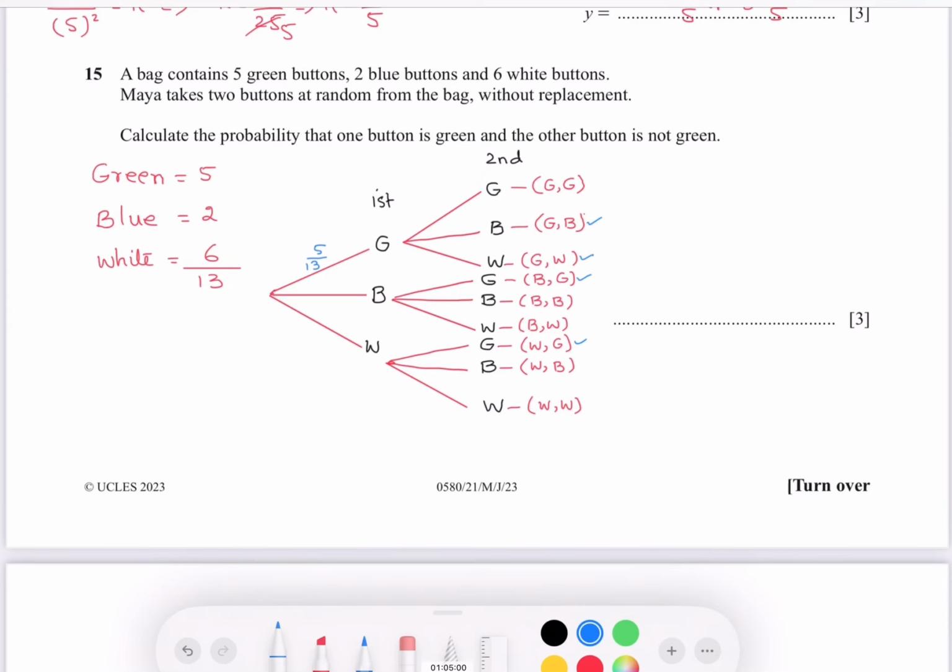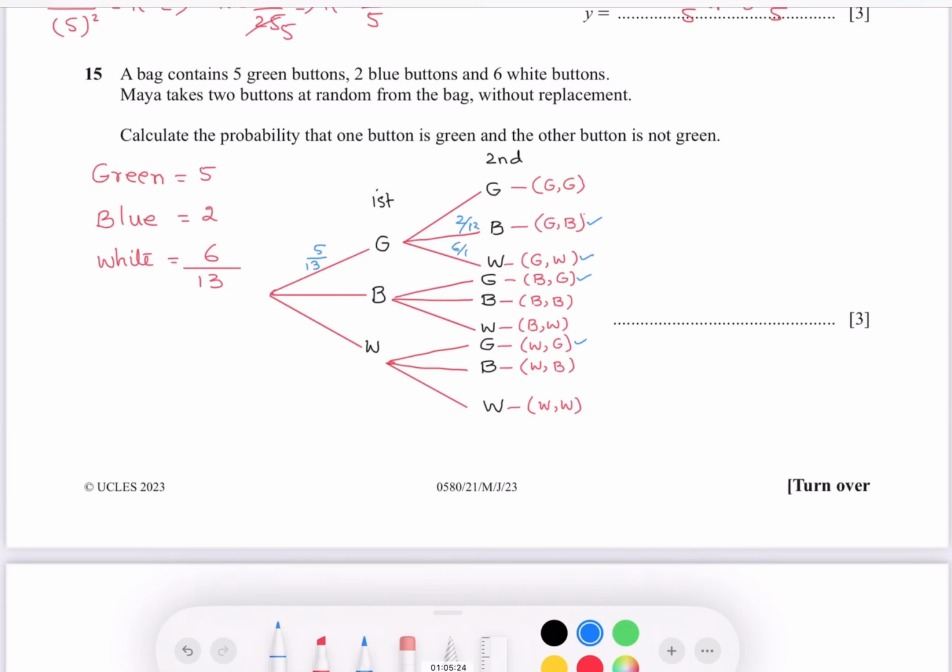If the first pick is green, the probability would be 5 over 13, and the blue one would be 2 out of 12, and the white would be 6 out of 12.